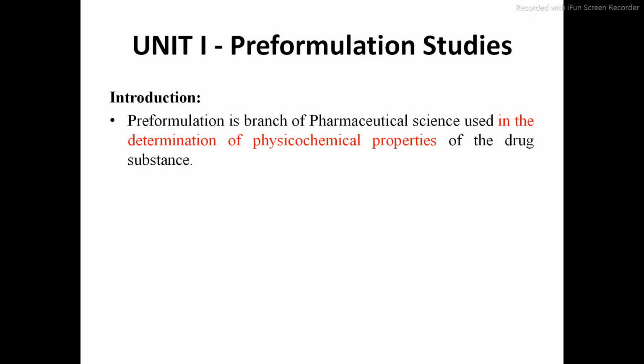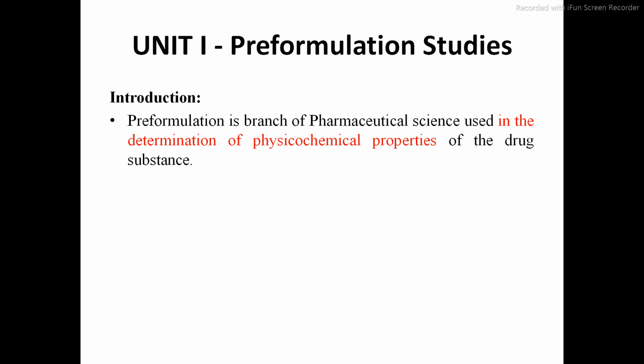Suppose you are going to prepare a paracetamol tablet, then first you have to calculate the physicochemical properties of the paracetamol. Without proceeding for physicochemical properties, directly you cannot jump to the preparation of dosage form. First we have to go for physicochemical properties, and these physicochemical properties are always constant.